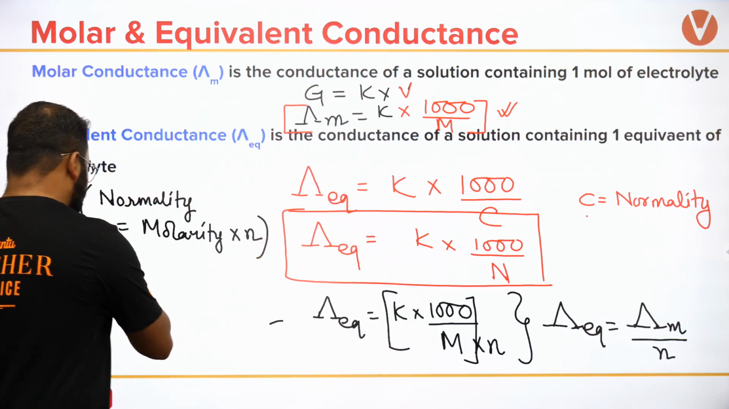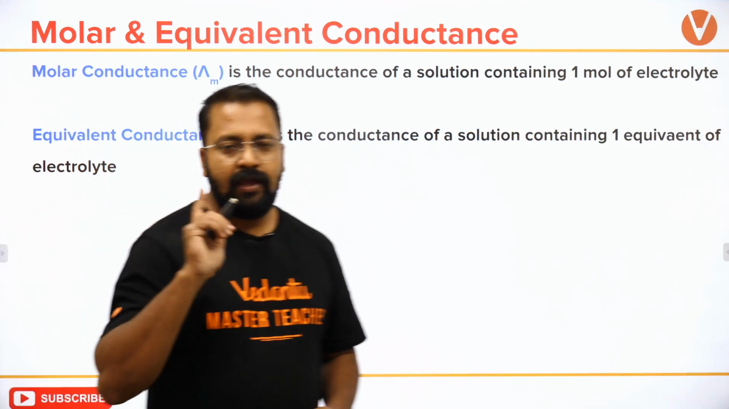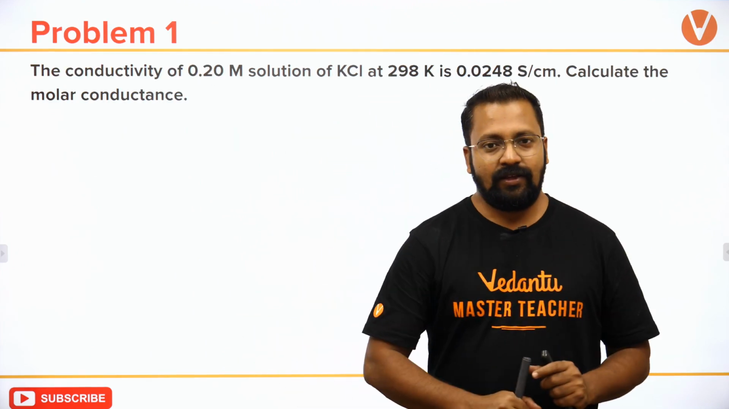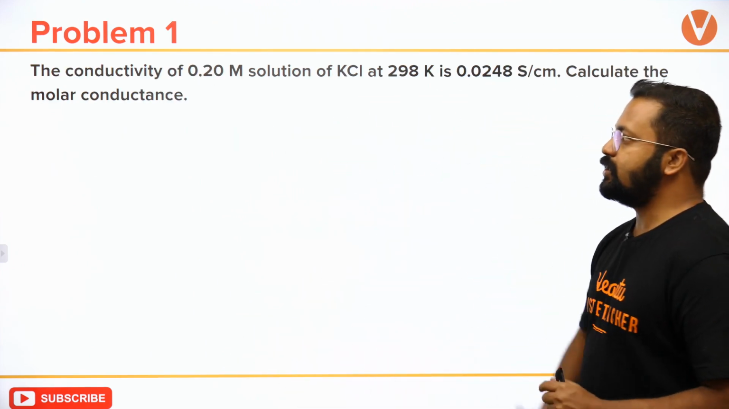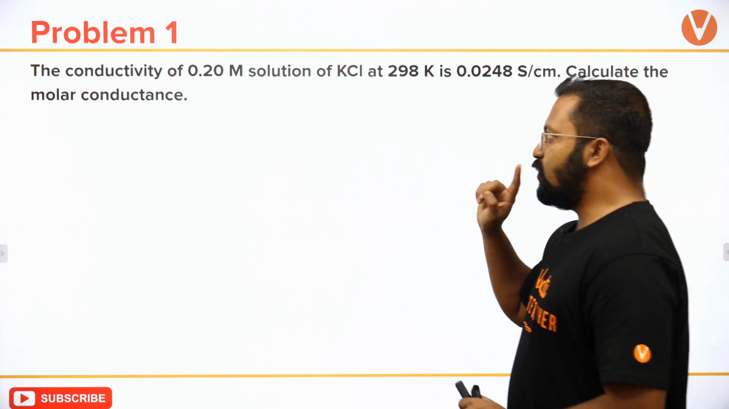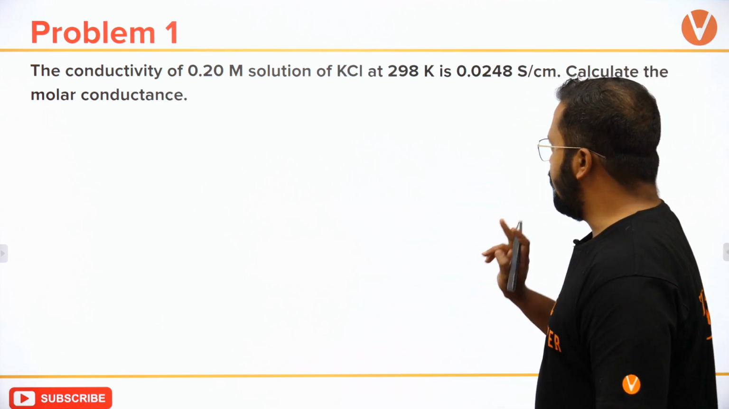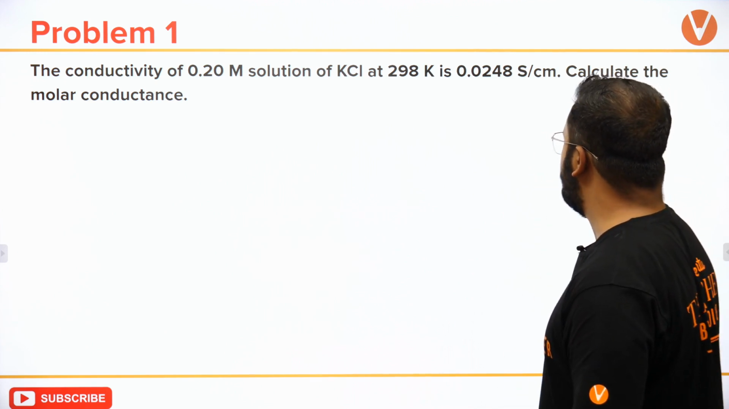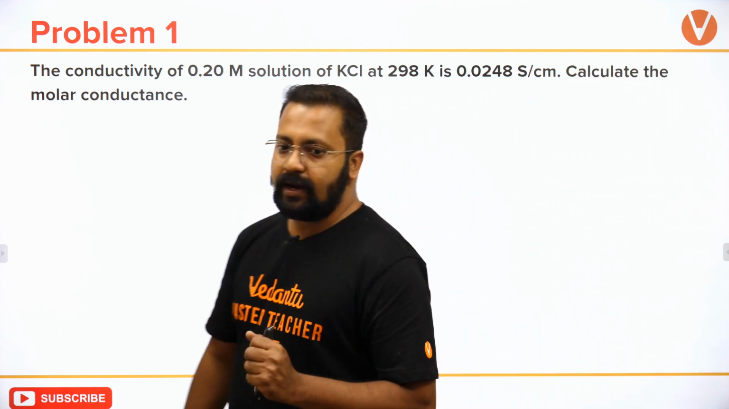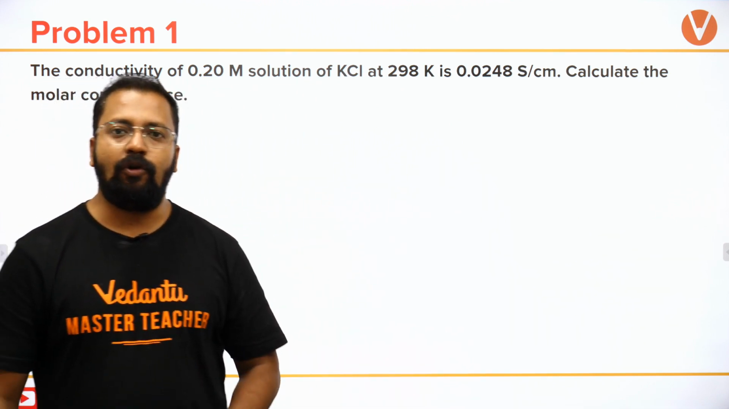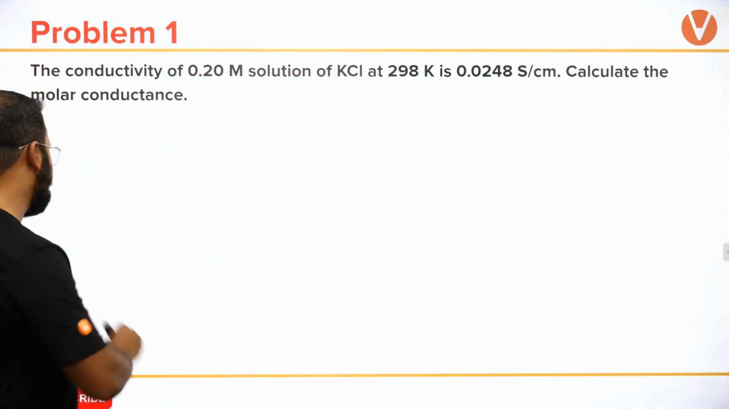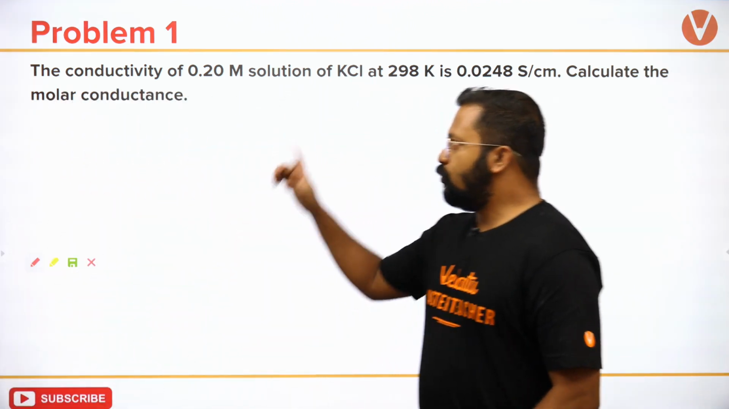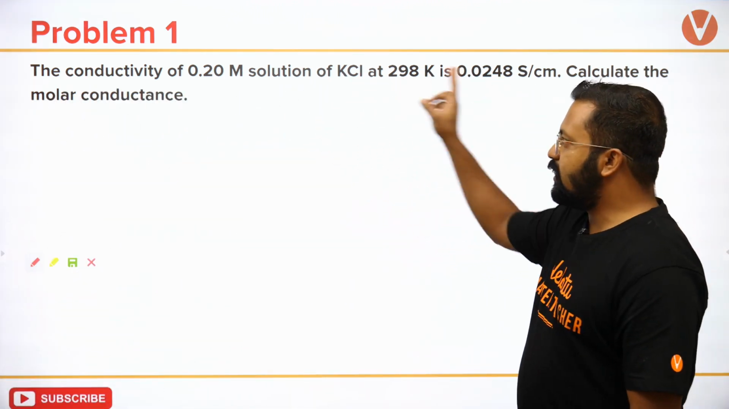So if you have a pen and a paper ready with you, please solve the first question. First question क्या है? The conductivity of 0.2 M solution of KCl is 0.0248 Siemens per centimeter. Calculate molar conductance. Molar conductance हमें calculate करना है. So I'm giving you some time. Please try to solve the question. देखिए इसमें क्या क्या information दिया गया है.